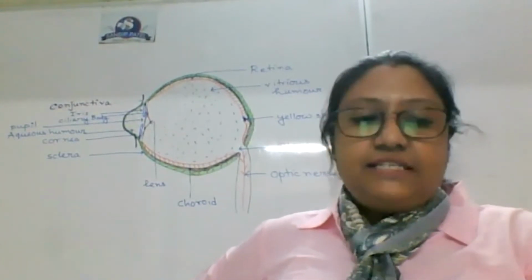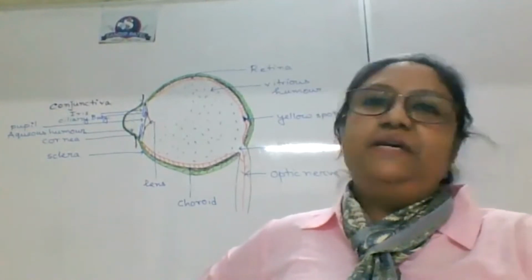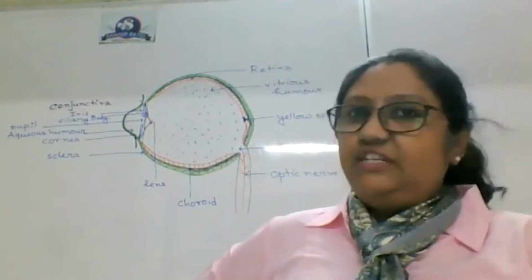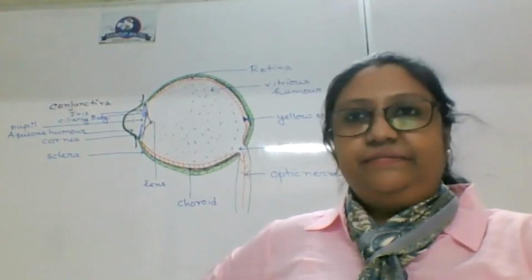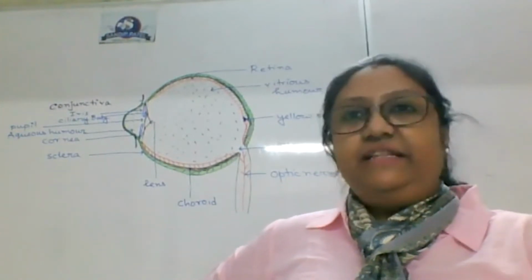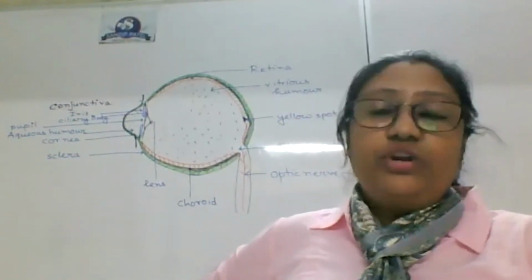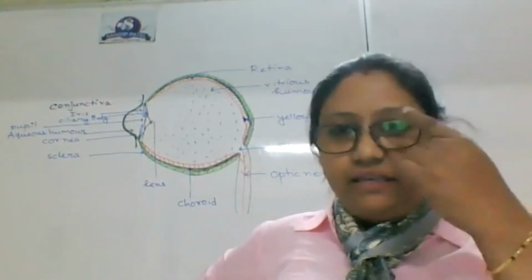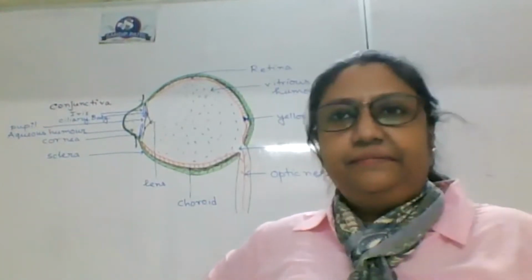If there is a person who is albino, they don't have any pigment in their eye. That's why they cannot tolerate direct sunlight. They are totally white. Their hair is white. Their skin is white. If you look into their eye, the part which is black in me is pinkish.